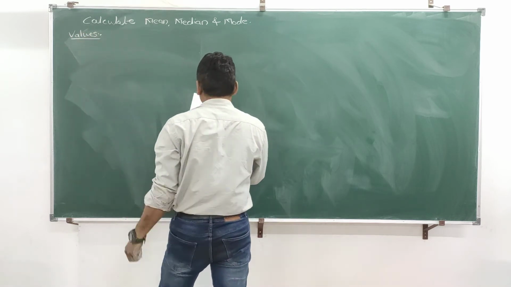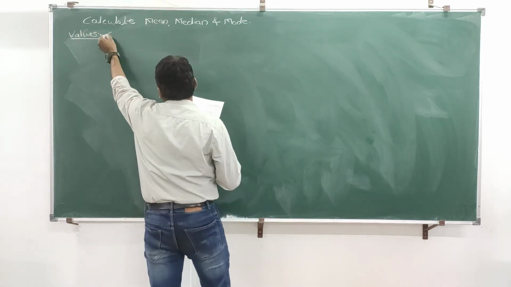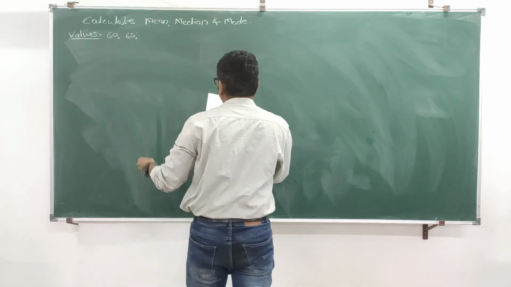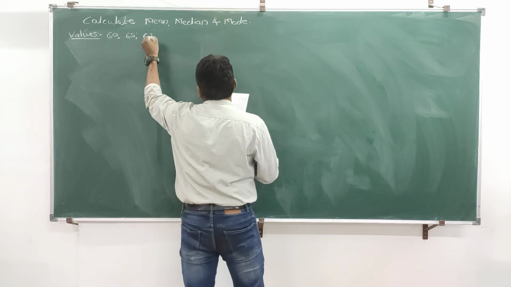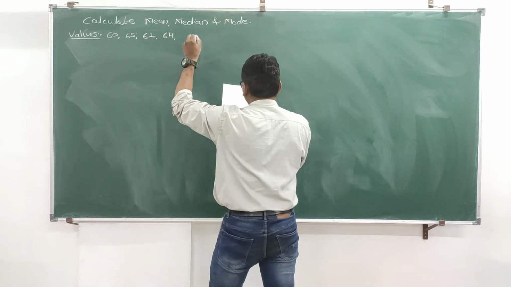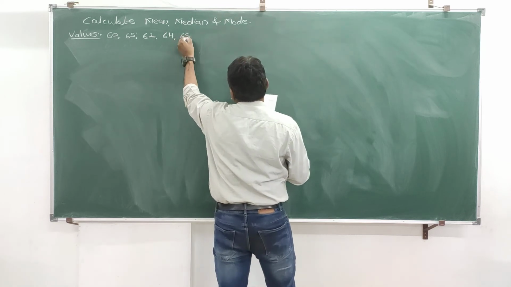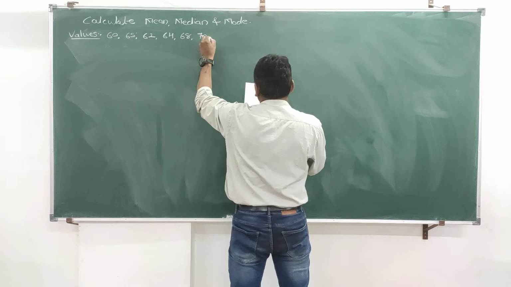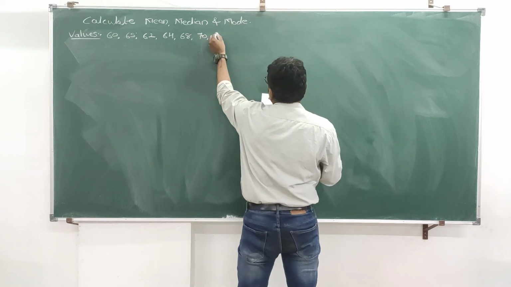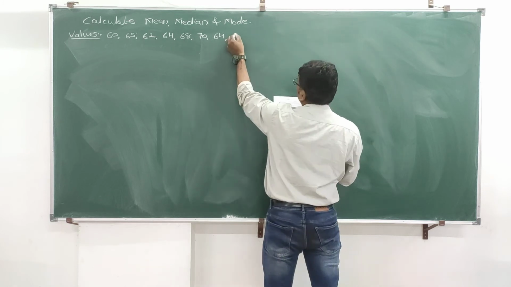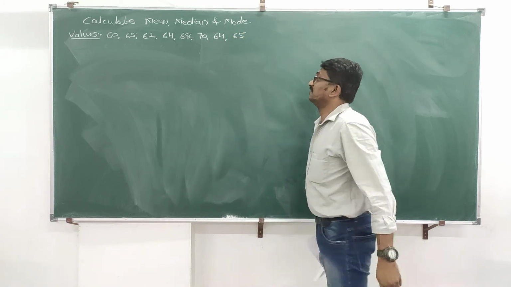Values are 60, 65, 62, 64, 68, 70, 64 and 65. Suppose this much information is given.